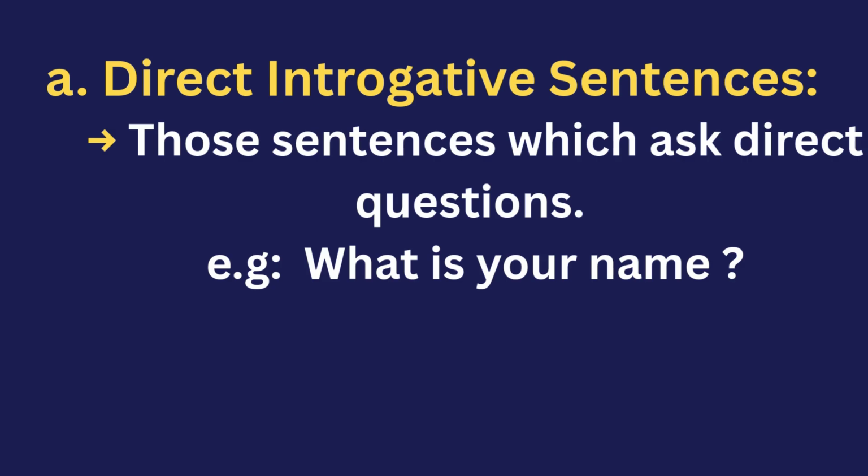The first type is the direct interrogative sentence. What's a direct interrogative sentence? It's a kind of interrogative sentence which is used to ask a question directly, so it's called a direct interrogative sentence. For example, what's your name? Who are you? What are you? These are direct interrogative sentences.